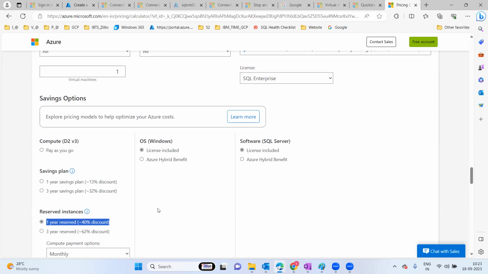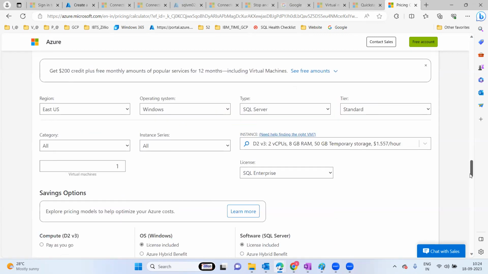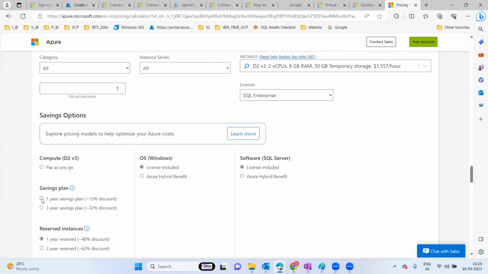So, sir, what is the difference between savings plan and reserved instance? Because in saving plans, it's showing 13% discount, and reserved is showing 40%. Okay. So saving plan here is, let's say we are going to opt for a 1 year saving plan. It will give a pay as you go method, a flat discount.